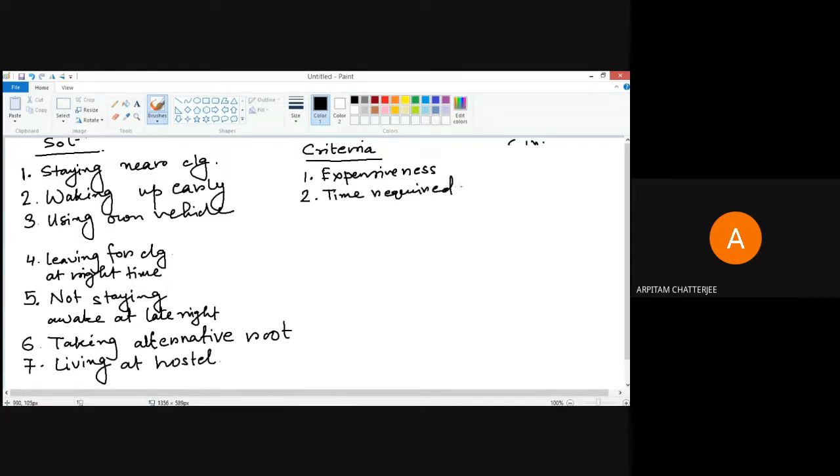There may be many solutions which may be very lucrative, but it will take a long time to implement. Often we call this lead time or realization time. Technically, lead time is more commonly used. Anything else? Expensiveness, time required to implement, lead time, or any other criteria against which you are going to judge the particular solution.